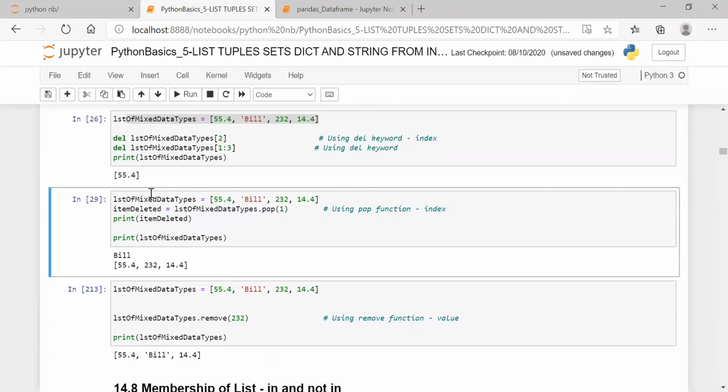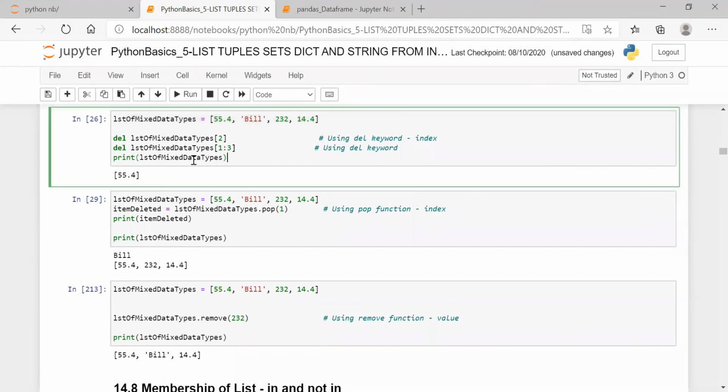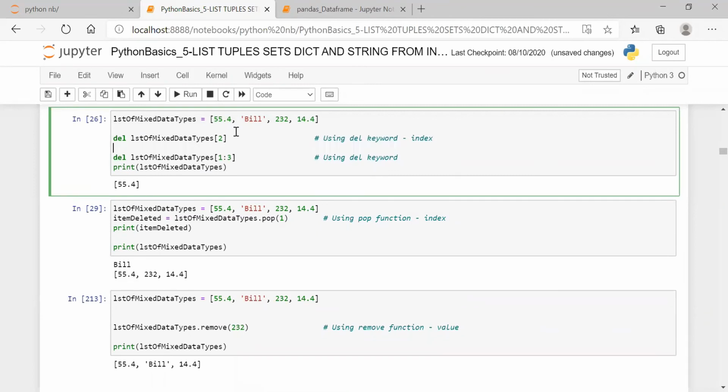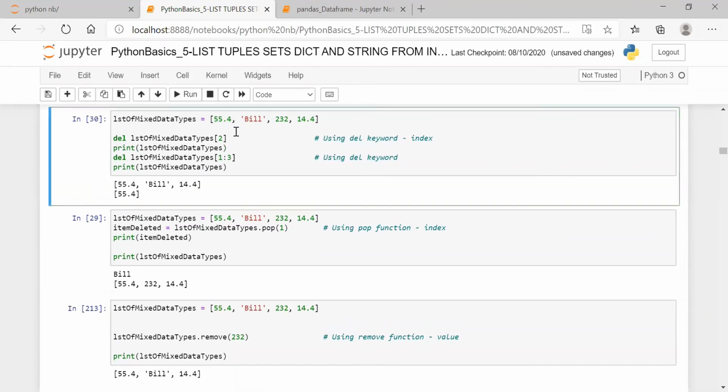Now you will get a clear idea. Take the screenshot now. Clearly you can understand. 30, 29 and 213.